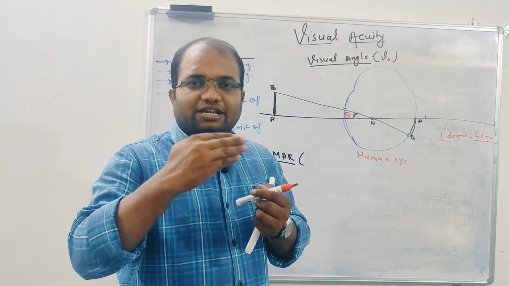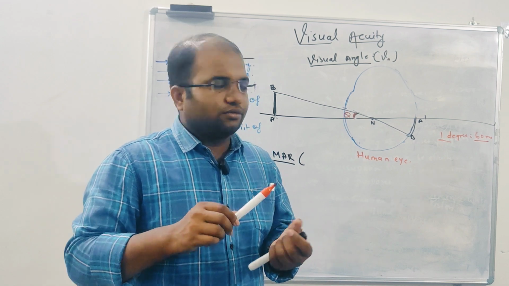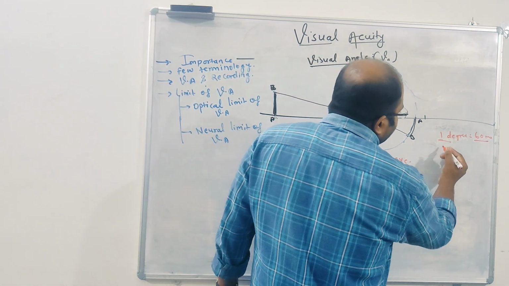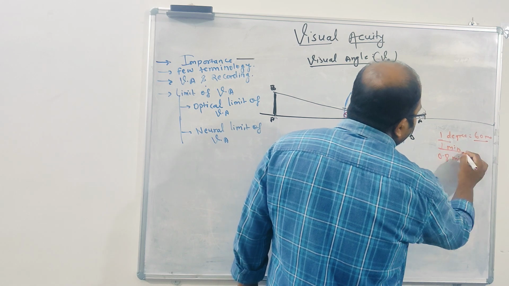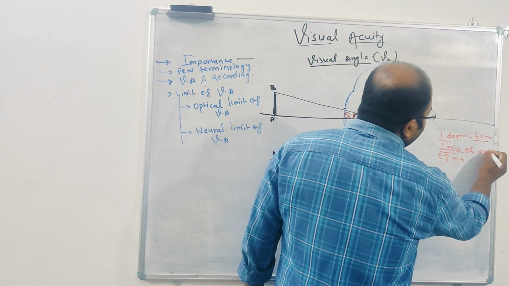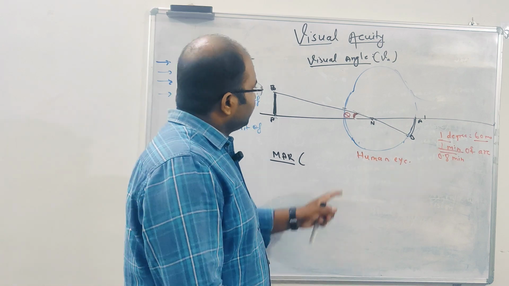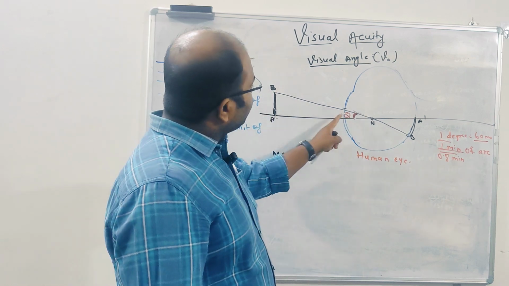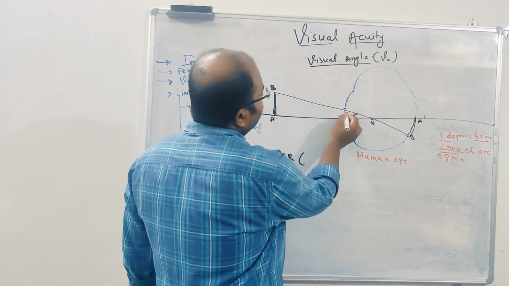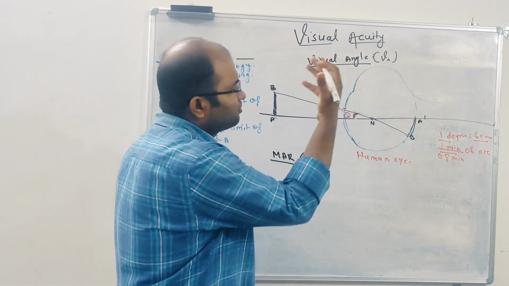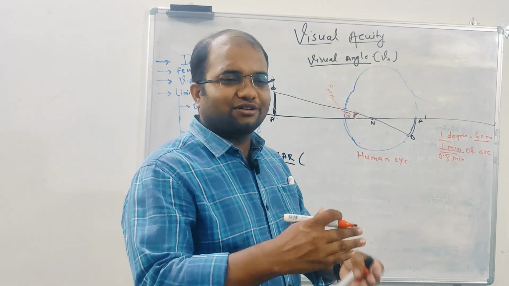I am able to resolve it and separate it, and you can see the two markers as two. So approximately it is 1 minute. It is even less than that. Ideally speaking it is 0.8 minute of arc, but for calculation purposes you can write it as 1 minute of arc. So now, if this visual angle becomes 1 minute of arc, now it is 2 degrees. Let's say 2 degrees is more than enough, right? 2 degrees is 120 minutes, and 1 minute is enough to resolve it, right?